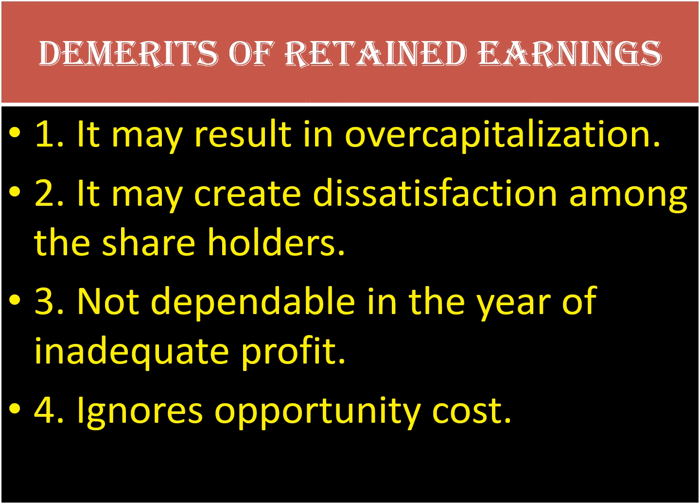Then, second, it may create dissatisfaction among the shareholders. Third, it is not dependable in the year of inadequate profit. It is not possible. And it ignores the opportunity cost.